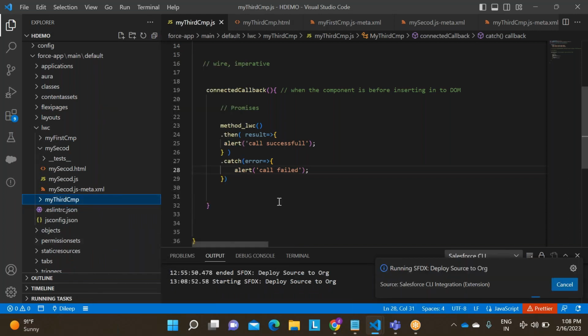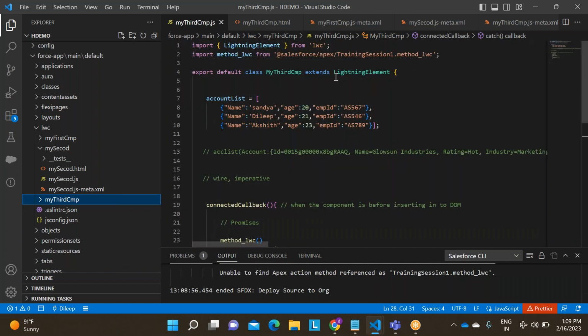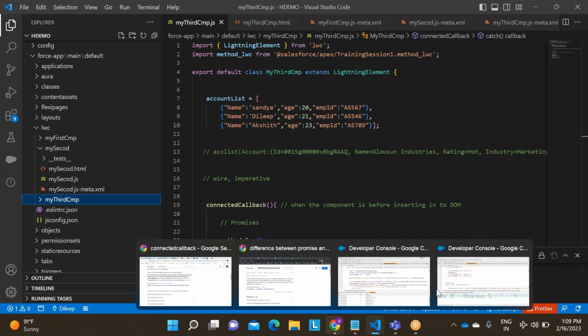What will happen? Why unable to action method LWC? What happened, man? Training session 1 method LWC, that is fine, right? I have imported. Did I save here?